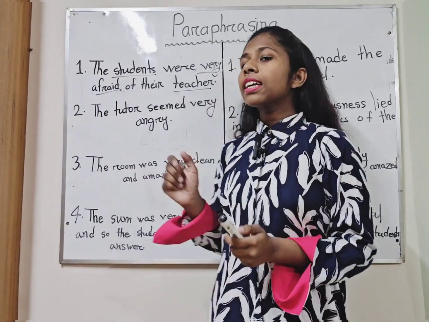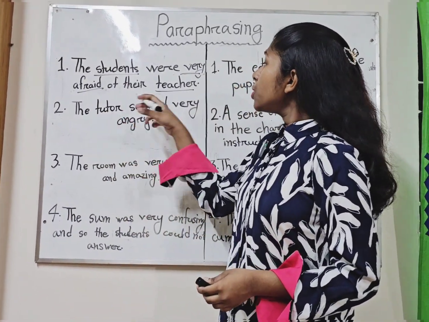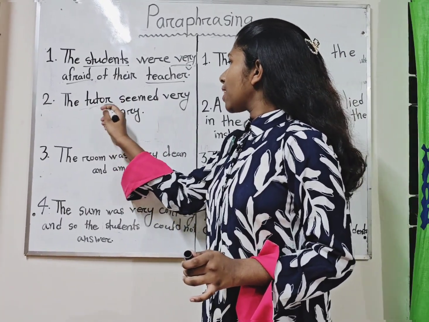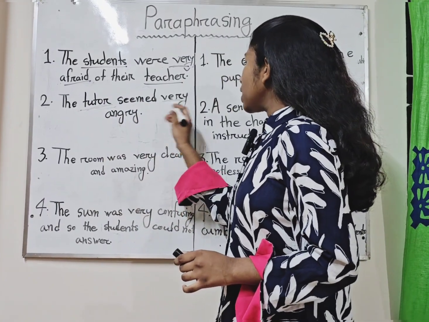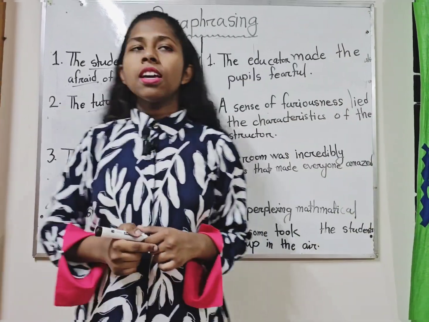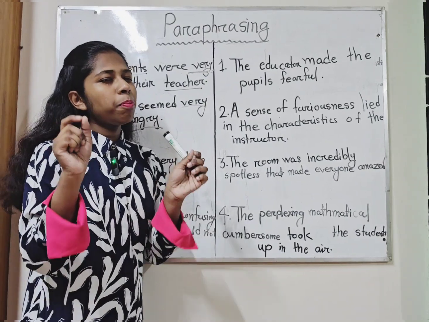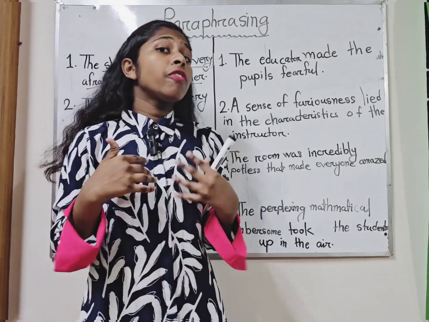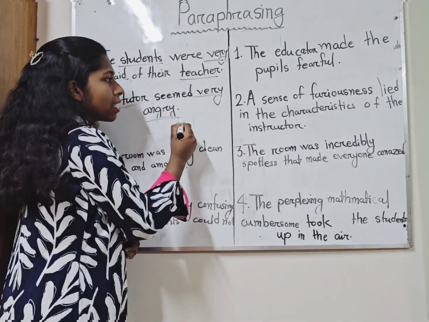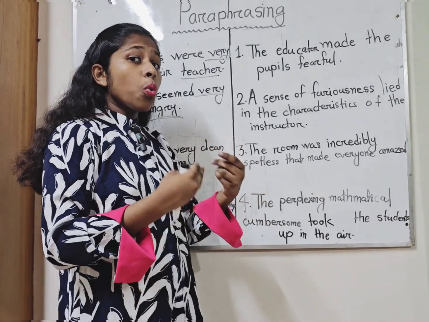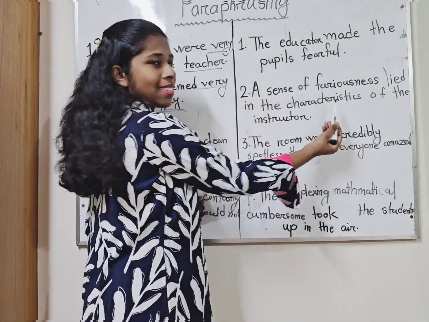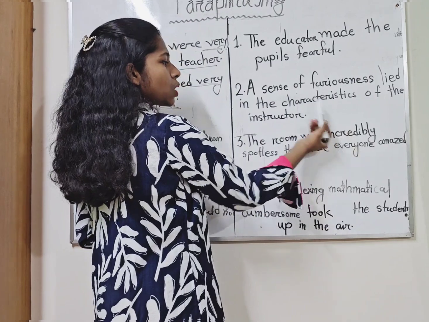Now I'm going to move to the second one, which is, the tutor seemed very angry. So here again we can see tutor, we can underline tutor, and we can also underline very angry. Now we're going to change the sentence, we're going to paraphrase it. And in case of paraphrasing, I've written in a bit tricky way to make you all understand how the professionals actually paraphrase some sentences. So here, instead of saying very angry, I tried to mean that the angriness was in between the teacher. So I've written, a sense of furiousness lied in the characteristics of the instructor.